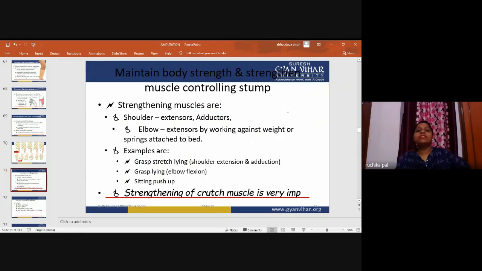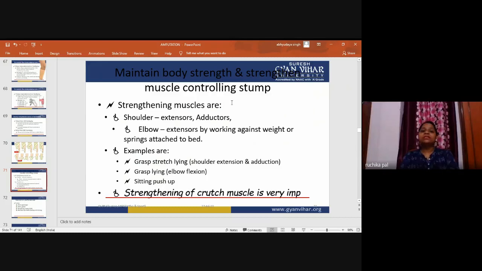Maintain body strength and strengthen muscle control. Now, strengthening muscles: shoulder extensors and adductors. I have covered exercises in a previous video also, but we will cover them here too. We have to maintain body strength, and strengthen the muscles which control the stump, whether it is above knee or below knee.